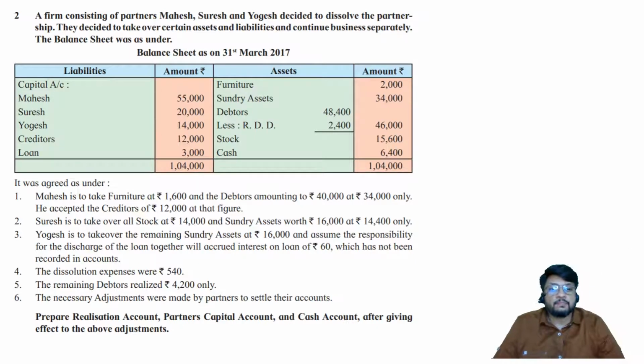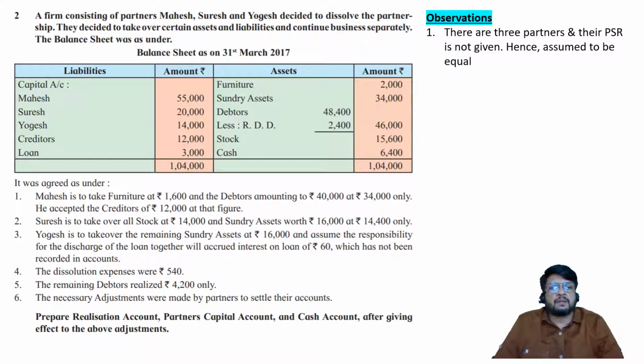Very good problem. Nice adjustments. They have asked us to prepare ledger accounts, and the ledger accounts which are asked are realization, partners capital and cash account. Let us first of all make the observations as usual. Before we start the problem, we first of all make the observations that help us to understand how to go about solving the problem. What should be our map of solving the problem? So let us consider the observation.